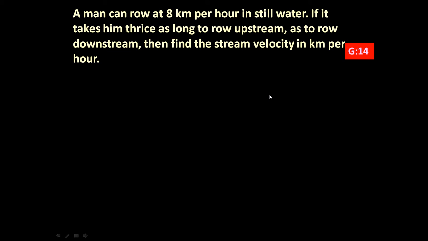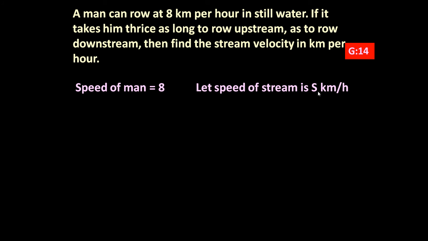So friends, to answer such a question, we know the speed of the man in still water is 8 km per hour. And the speed of the stream, that we have to determine. So let us say the stream velocity or water velocity is s km per hour.